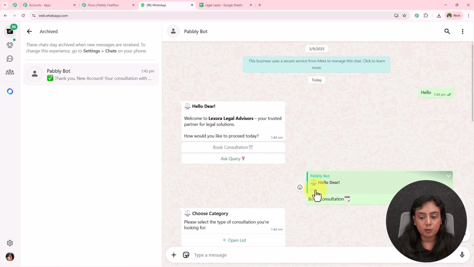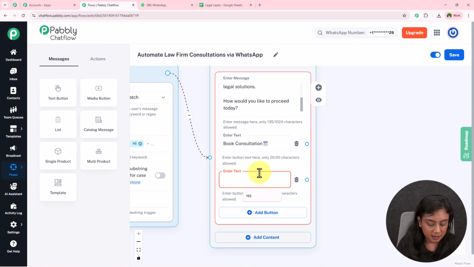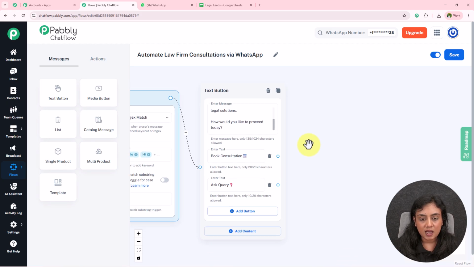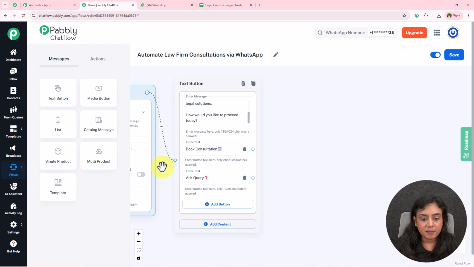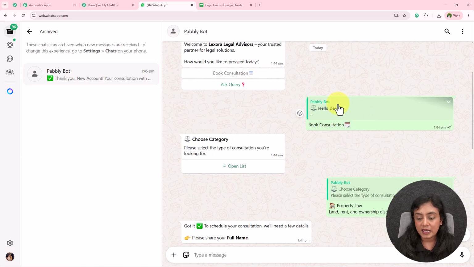First button is for book consultation, so I'm going to just add this first button name. In a similar manner, I'm going to enter the second button name over here as well. So you can see this is my second button, that is ask query. Now let us set up messages for both of the buttons. My first button is book consultation. Okay, for book consultation, if the lead selects this option, I want to send a list.